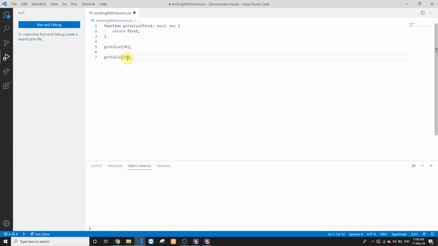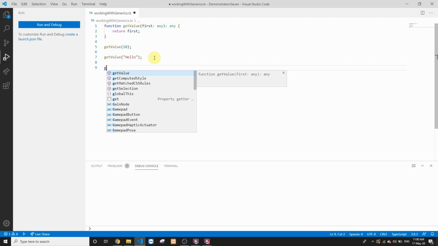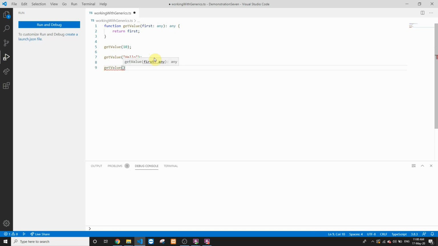So you can say hello world, you can send a string value. You can also send a boolean value, so we'll pass false. We can also send some arrays. So we can see now this function is getting invoked with any type of input parameters, and whatever parameters you are sending to this particular function, you'll return the same parameters as output.